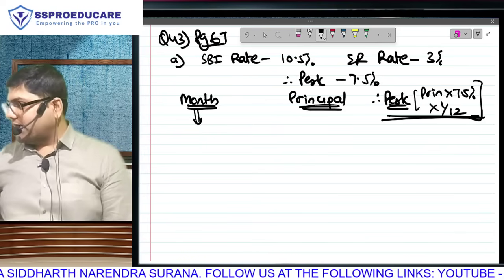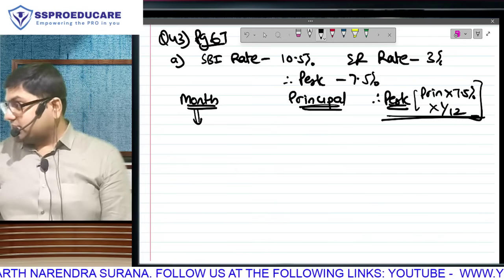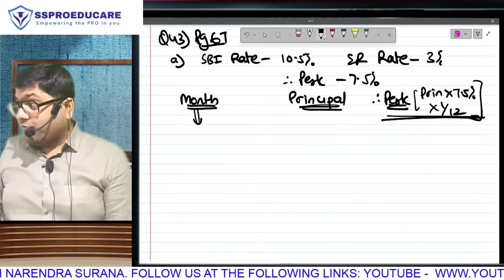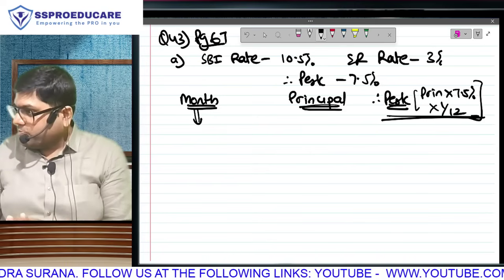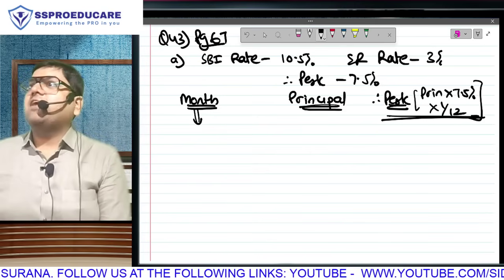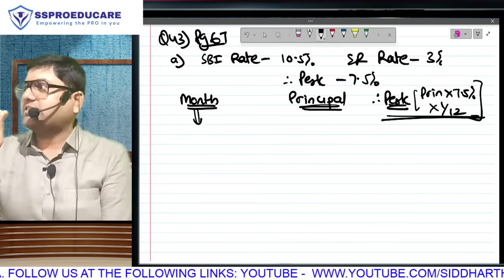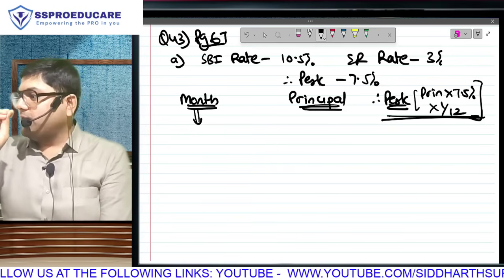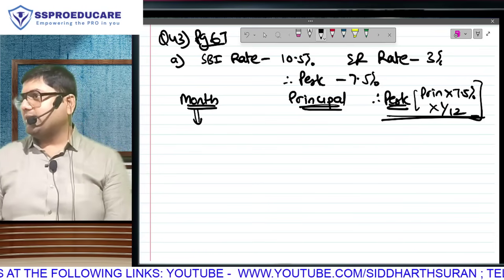The month from which you start repayment. Meaning you are saying that my taxable perquisite starts when I repay. You understand how fundamentally wrong you are. Meaning if the full year I don't repay anything to my employer, then full year zero perquisite. Perquisite can never start from your repayment. From repayment, the principal will reduce, we start reducing it. But perquisite's commencement cannot be repayment. Give me a better answer.